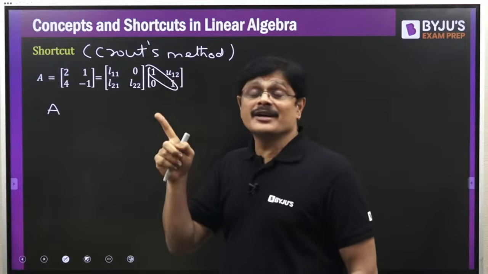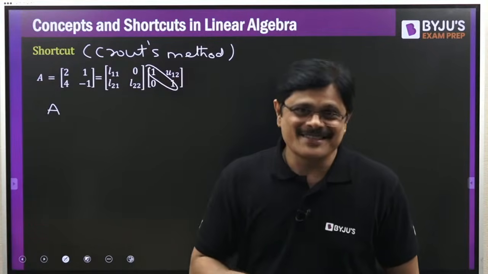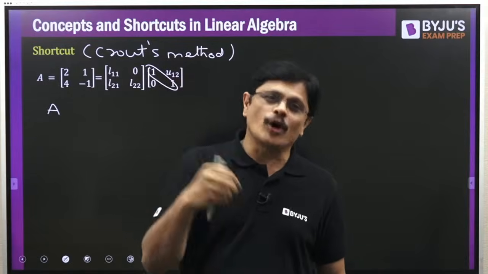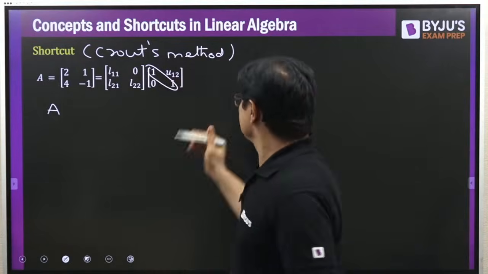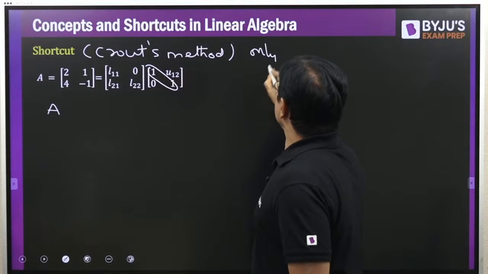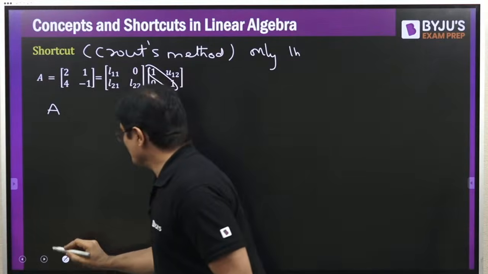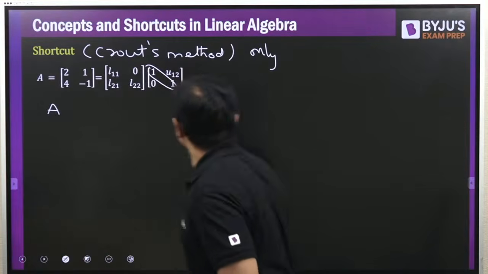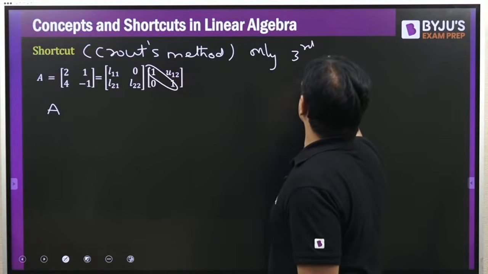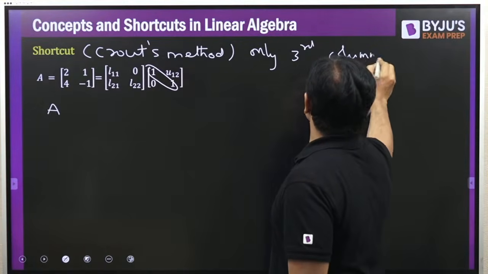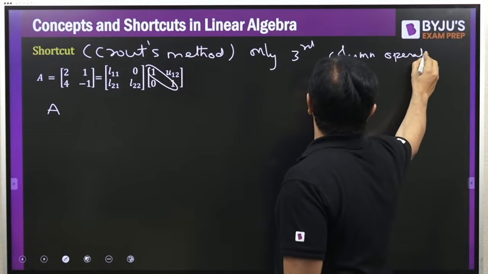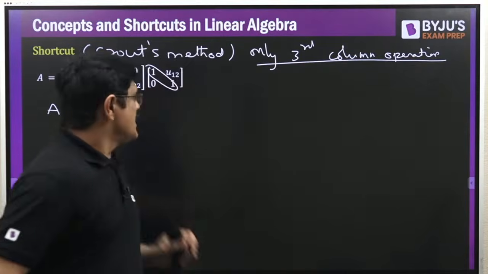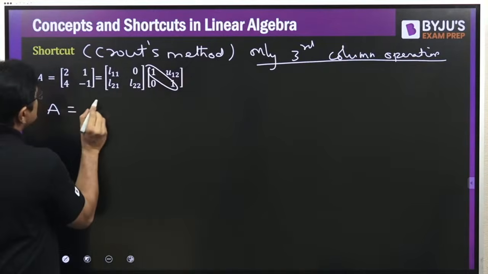For Crout's method, you need column operations. For Doolittle's method, we need row operations. Here, only the third column operation we can do, sir. See, my dear friends, this is the matrix, right?